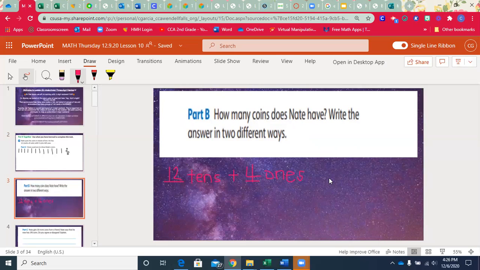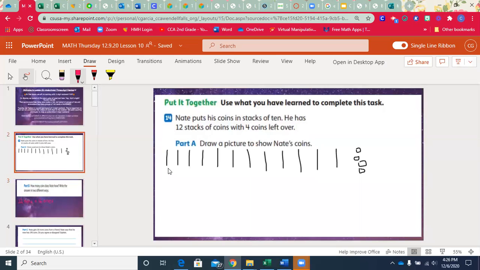Another way would be to write the value of what I just wrote. So what would be the value of 12 groups of 10? Well, I've been working on that as well, and I could come back over here and skip count. So 10, 20, 30, 40, 50, 60, 70, 80, 90, 100. There's 100 coins, 110, 120.